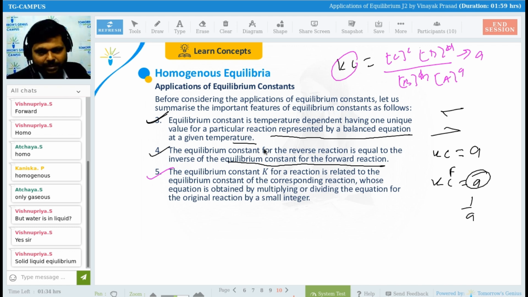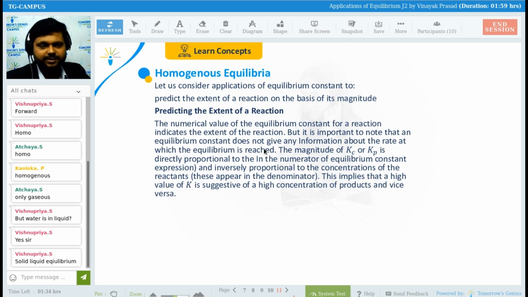Now, the equilibrium constant K for a reaction is related to the equilibrium constant of the corresponding reaction whose equation is obtained by multiplying or dividing the equation of the original reaction by a small integer. So when the equations come, I will be discussing more about this, right? Now, one more thing: predicting the extent of reaction, how far the reactions will be going, that we will be seeing here. The numerical value of the equilibrium constant for a reaction indicates the extent of reaction. So whatever the numerical value, that is, whatever the stoichiometry, it will depend on how far the reaction will go forward.